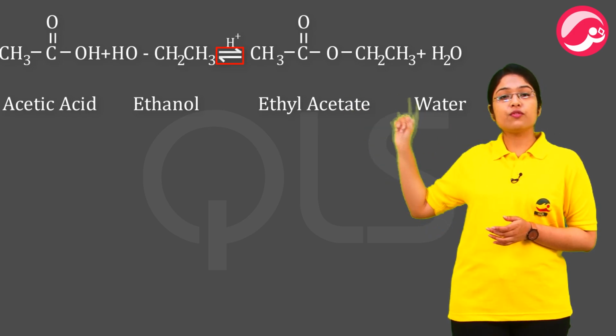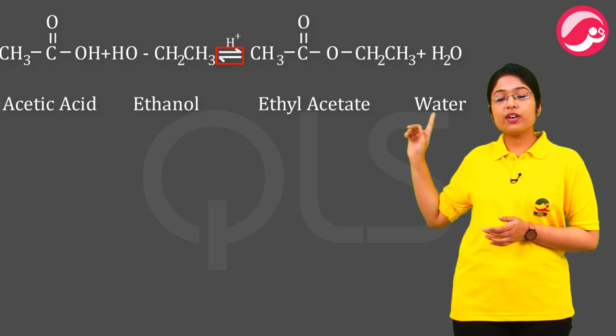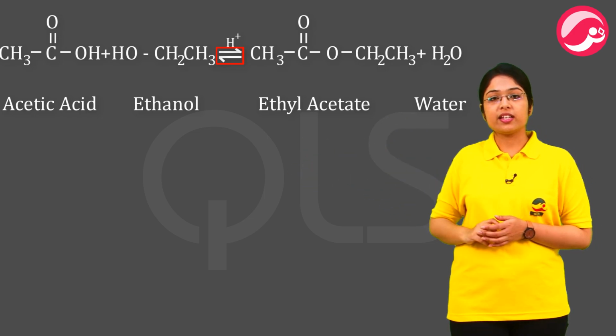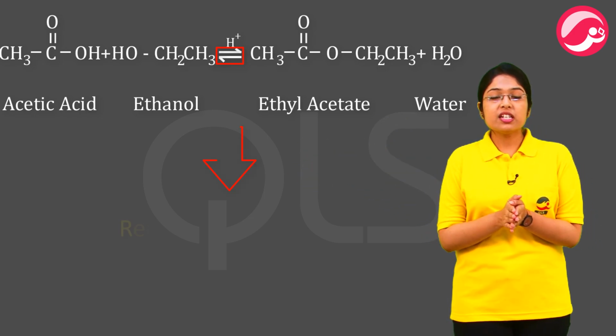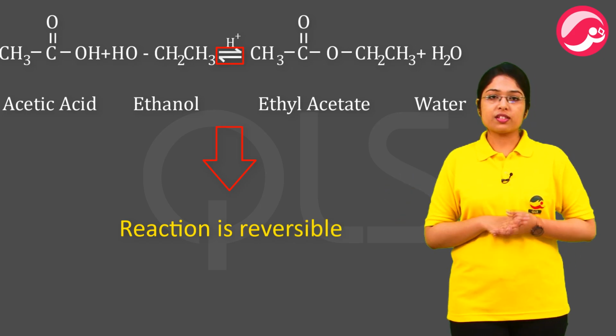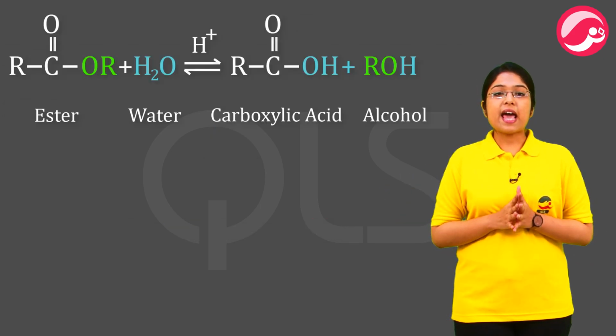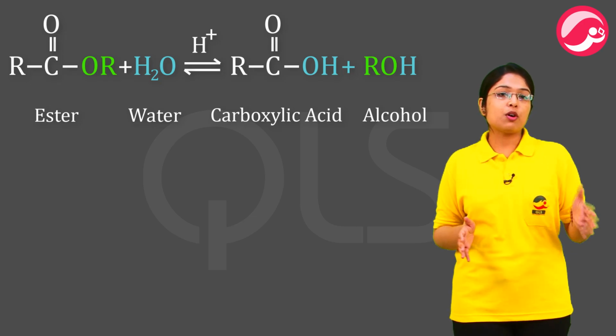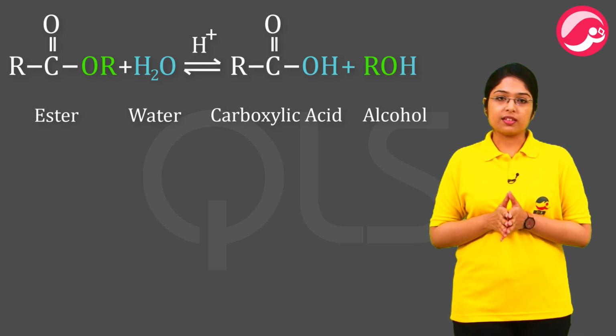ये arrow दोनों तरफ जा रहा है. Reactant से product की तरफ आ रहा है, product से reactant की तरफ भी जा रहा है. It means that the reaction is reversible. ये reaction दोनों ही direction में move कर सकता है. Ester किसी acid और base की presence में वापस carboxylic acid and alcohol में convert हो सकता है.